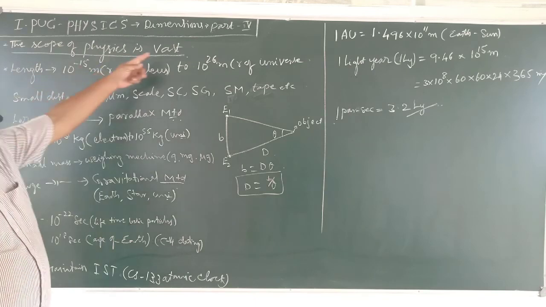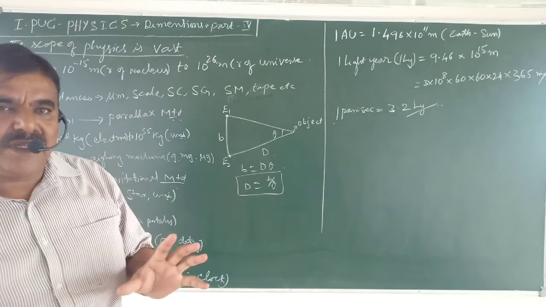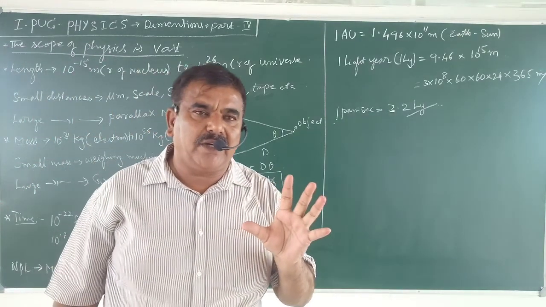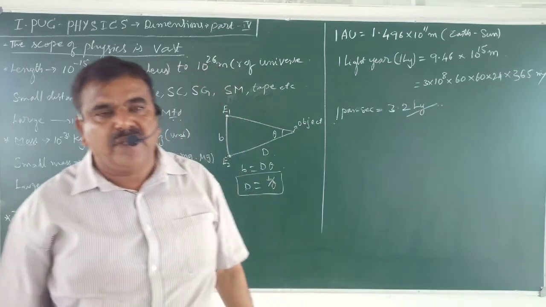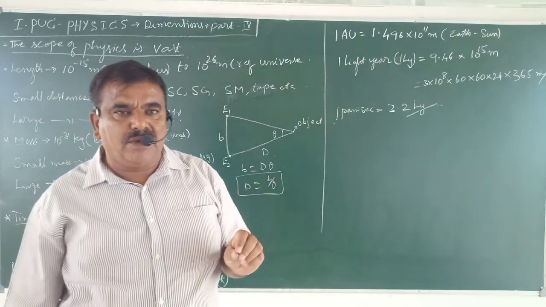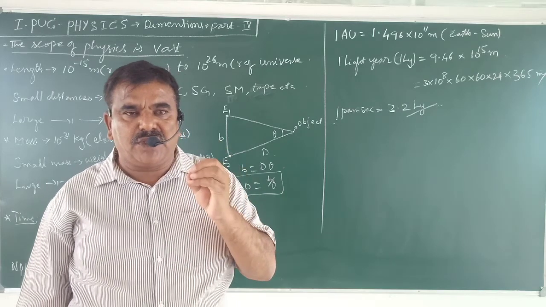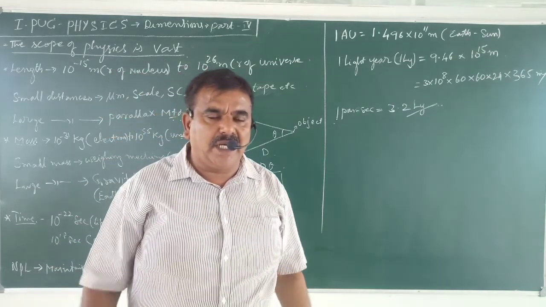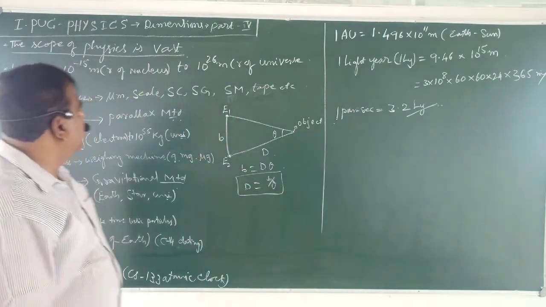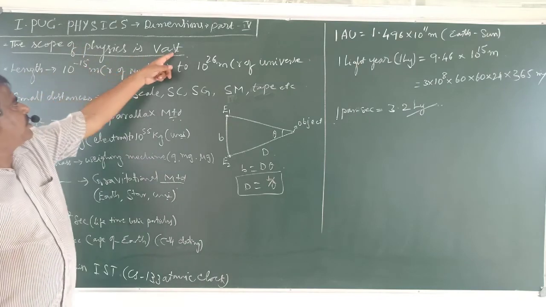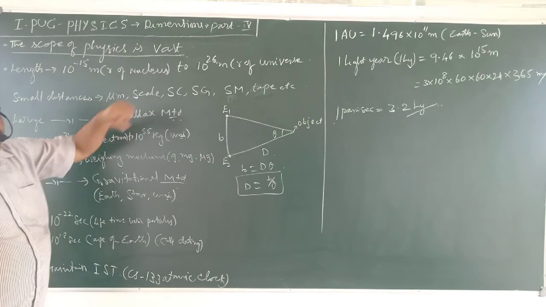The scope of physics is vast. Physics is broadly divided into two domains: microscopic domain and macroscopic domain. Physics deals with very, very small things, where the dimension is very, very small, and it deals with even very large things also. That is the meaning of physics is vast. The range of physics is large.